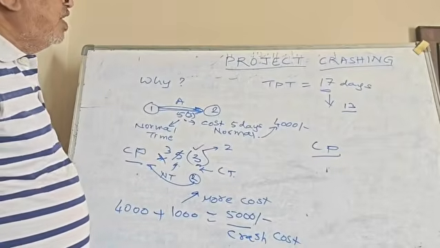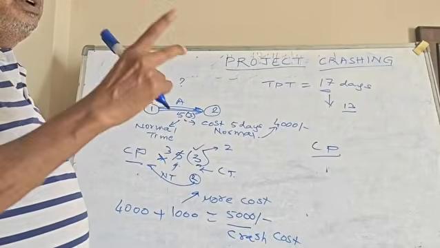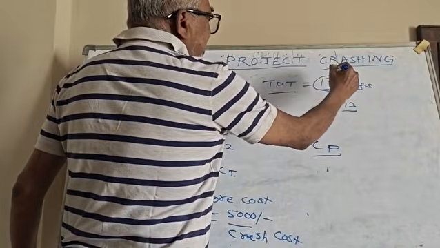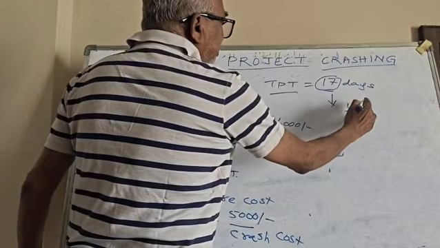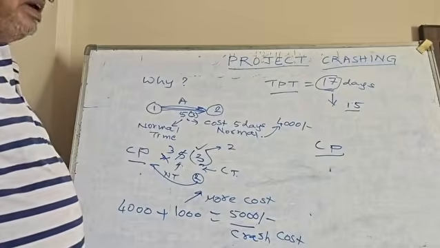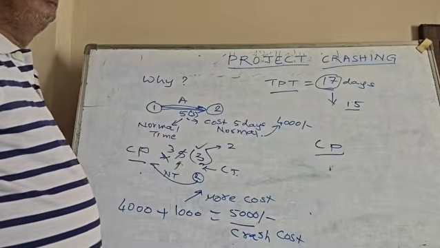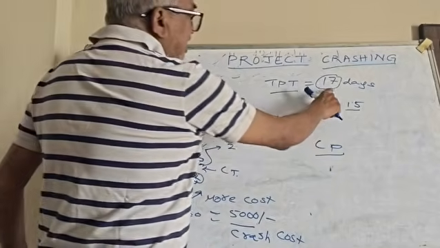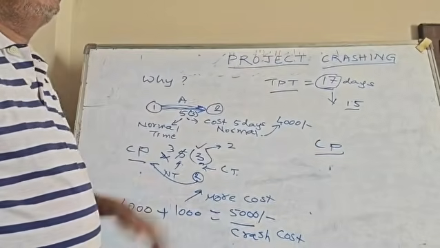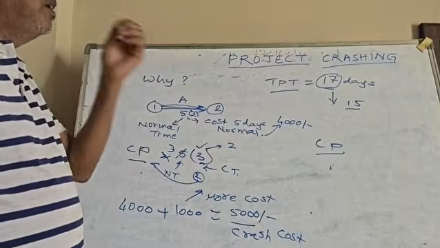So if you have these 2 paths, how much will be the TPT from the 2 different paths? From the critical path it is 17, maybe from the other path it is coming as 15. So when you try to reduce this, you can reduce here by 2 days. Once you reduce here 2 days, the time will be reduced to 15.